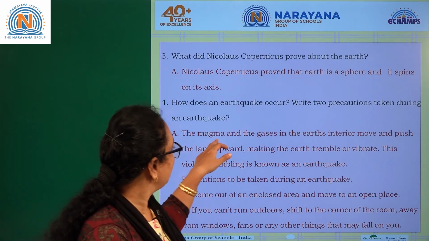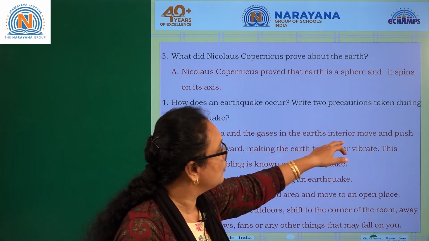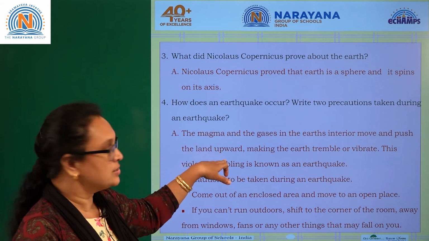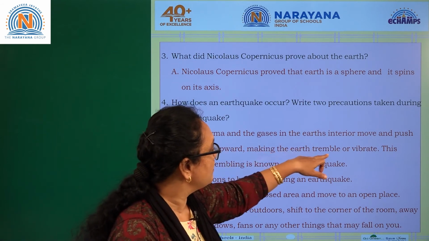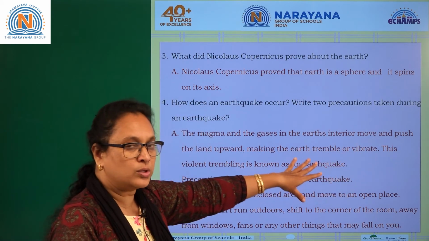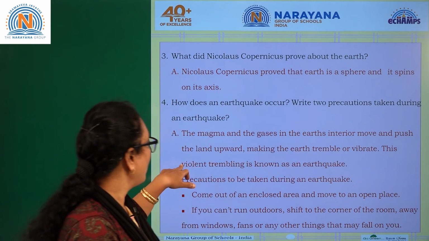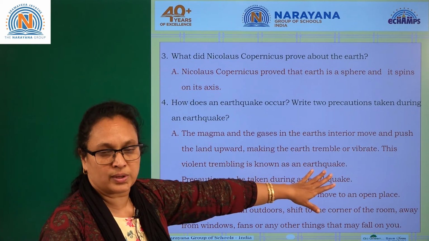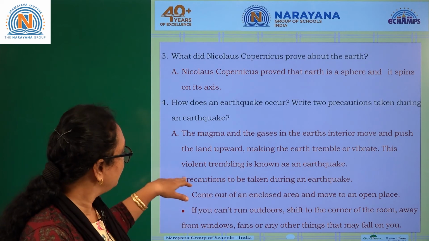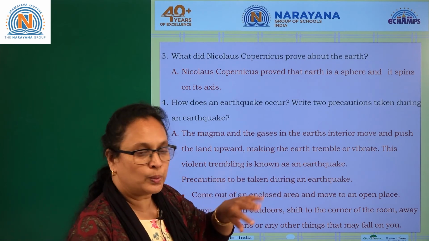The magma and the gases in the earth's interior move and push the land upwards, making the earth tremble or vibrate. Is it clear how the earthquake occurs? This violent trembling is known as earthquake. Now coming to the precautions to be taken during the earthquake.